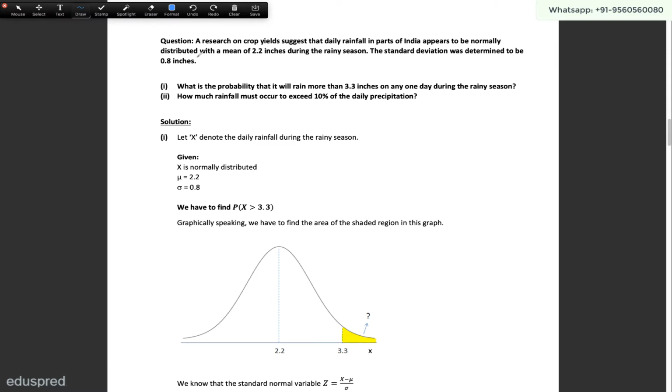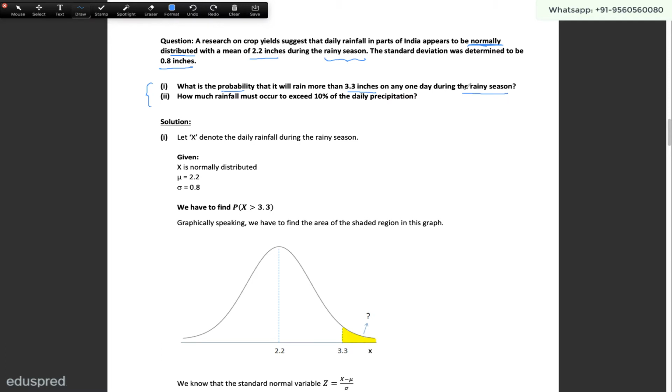In this video, I'm going to solve this question. Our research on crop yields suggests that daily rainfall in parts of India appears to be normally distributed with a mean of 2.2 inches during the rainy season. The standard deviation was determined to be 0.8 inches, and then there are two parts in this question. The first part is, what is the probability that it will rain more than 3.3 inches on any one day during the rainy season?